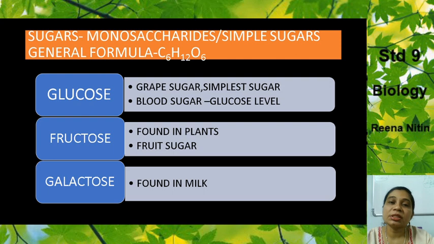Now these sugars are mainly of two types. They are known as monosaccharides and disaccharides. So first we'll study monosaccharides. They are also known as simple sugars. What is their general formula? C6H12O6. We came across this last year when we studied about photosynthesis, and it is the formula of glucose.